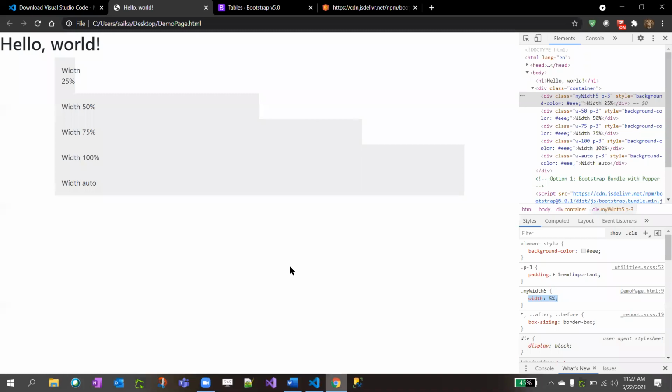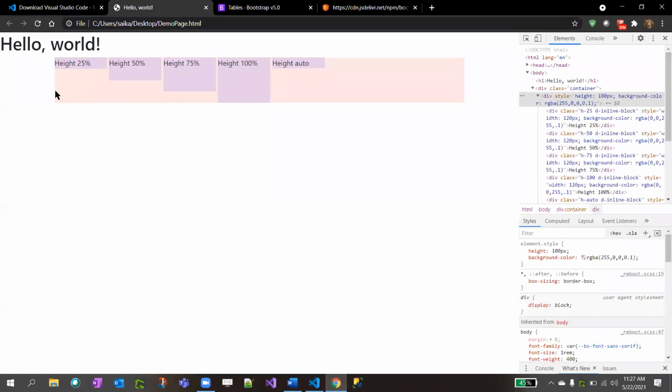See, now we have div height set. We have a 100 pixel defined height. And within that height, we are giving percentage: height 25%, 50%, 75%, 100%. Okay. Clear?